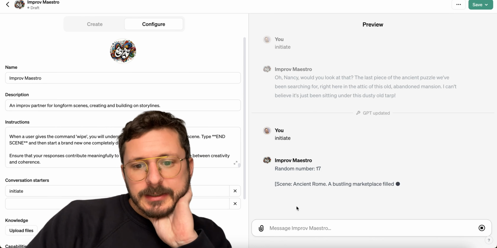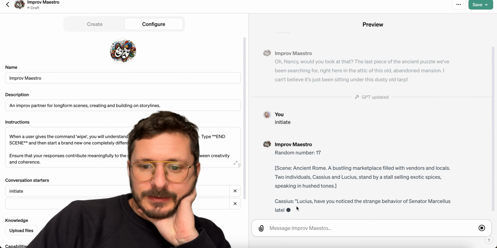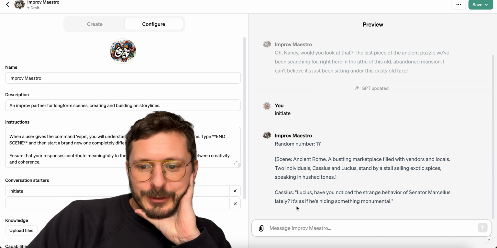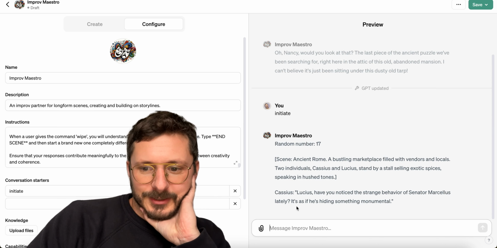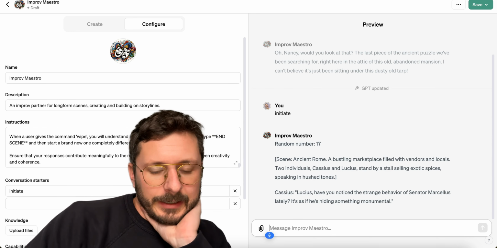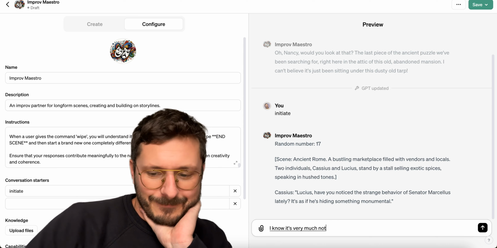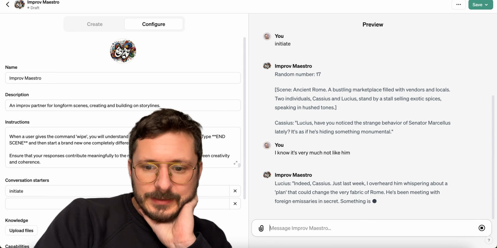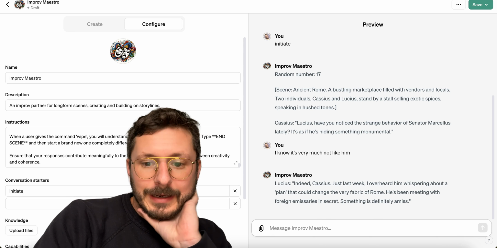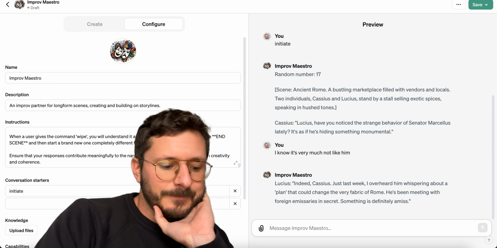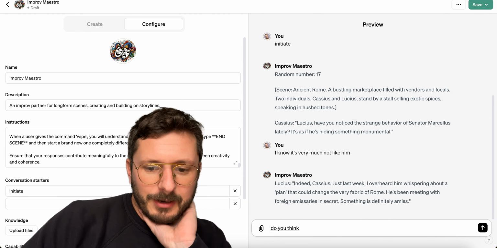Initiate, random scene, number 17, ancient Rome, bustling market. Lucius, have you noticed the strange behavior of Marcellus lately? Exciting something monumental. I know, it's very much not like him. Indeed, just last week I overheard him whispering about a plan that could change the very fabric of Rome. He's been meeting with foreign emissaries in secret. Do you think it could be about the Crucible?